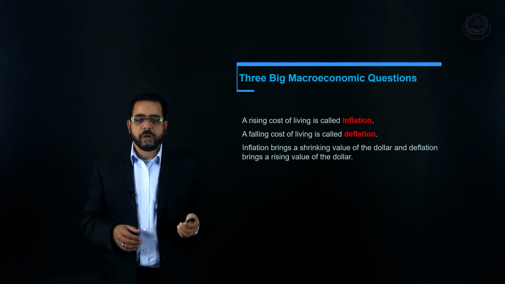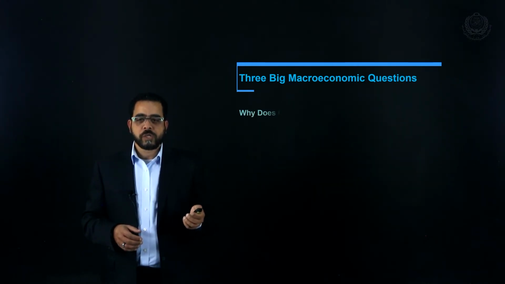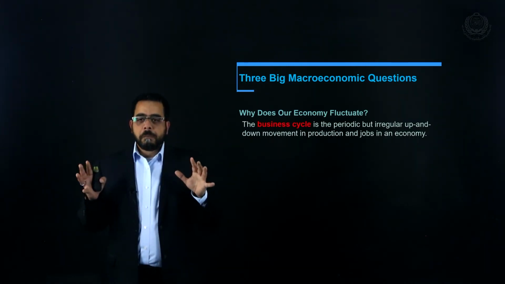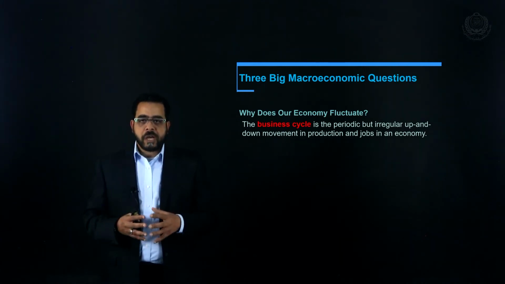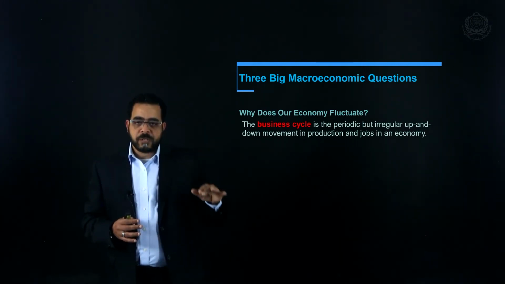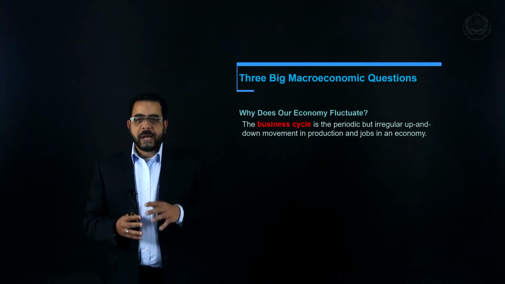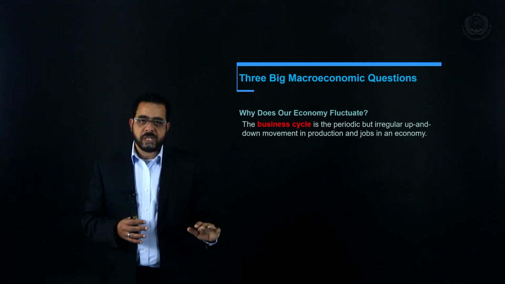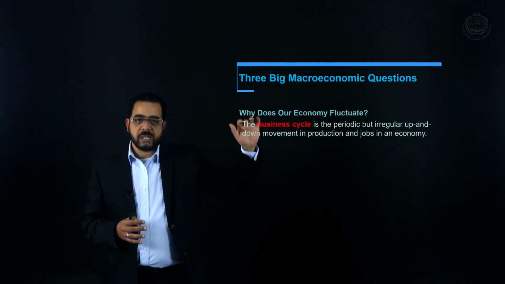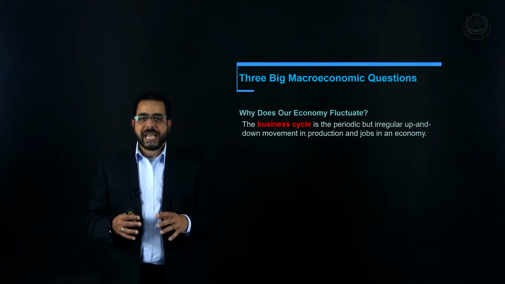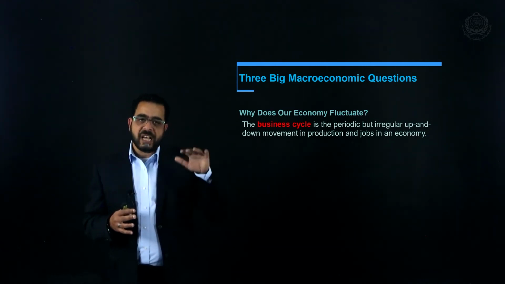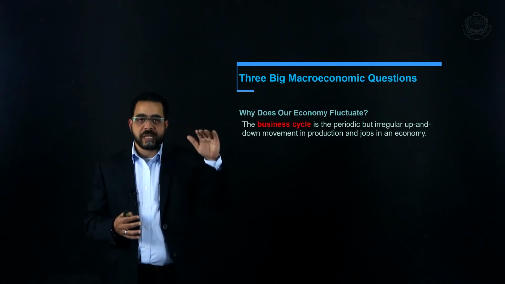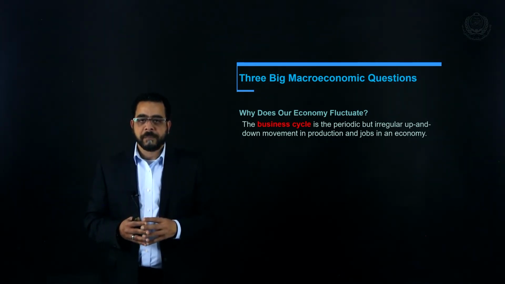Now let's go for the third question, which is why does our economy fluctuate? Most of the market economies of the world face ups and downs through time. By ups and downs, we mean that there is an increase in economic activity and then a decrease in economic activity, increase, decrease, and so on. These ups and downs that happen in the economy are called the business cycle, the fluctuations that take place in the economy from time to time.